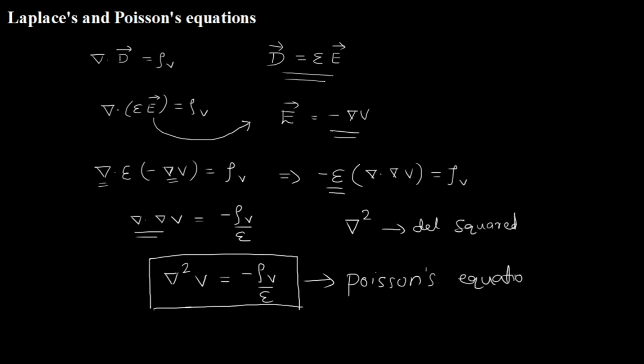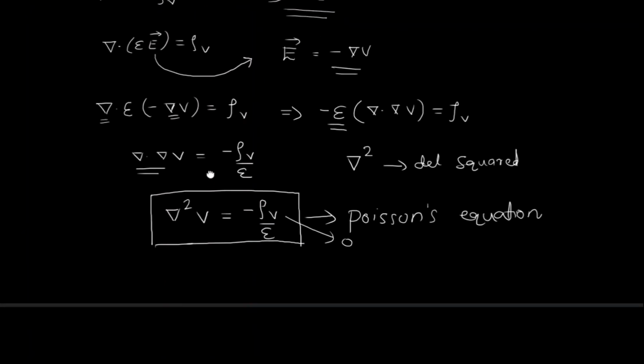Now if I consider the same equation in a charge free region, that is, a certain region where volume charge density is 0, a non-existence of volume charge density, basically a dielectric region or a dielectric medium, then what happens? In this equation, rho V goes to 0.